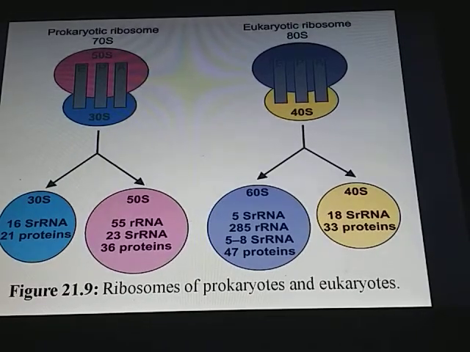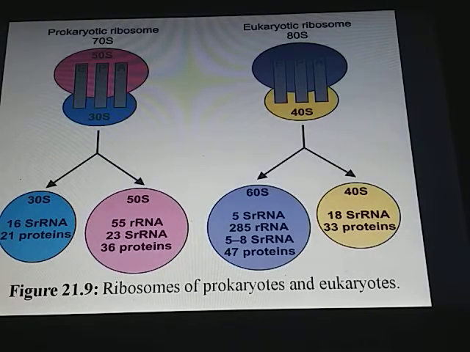Then ribosomes. The prokaryotic ribosomes are of 70S type and eukaryotic ribosomes are of 80S type. 70S ribosome subunits are 50S and 30S, and 80S ribosome subunits are 60S and 40S. The 30S subunit of the 70S ribosome consists of 16S rRNA and 21 proteins.